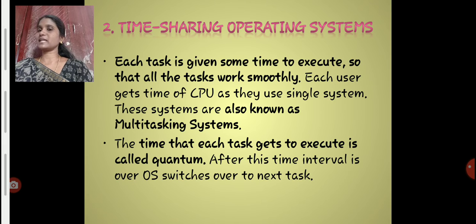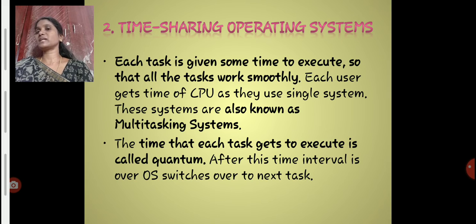Now we see the second type of operating system, which is the time sharing operating system. In a time sharing operating system, a particular job is divided into tasks and each task is given some time. This time is known as a quantum, and for this quantum the task remains inside the processor. If the quantum elapses, the task is expelled from the processor and automatically the next process comes in.